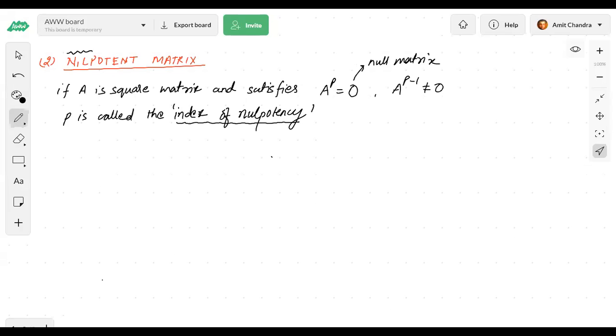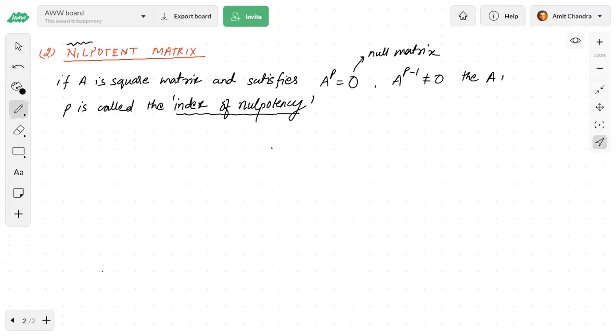If this is true, then A is a nilpotent matrix, and this P, the power of A such that it will become 0, is called the index of nilpotency.